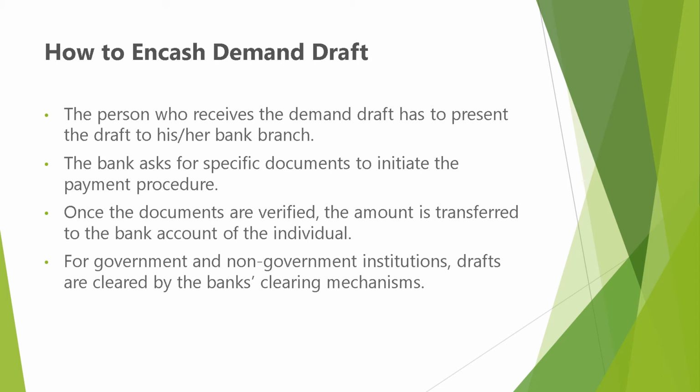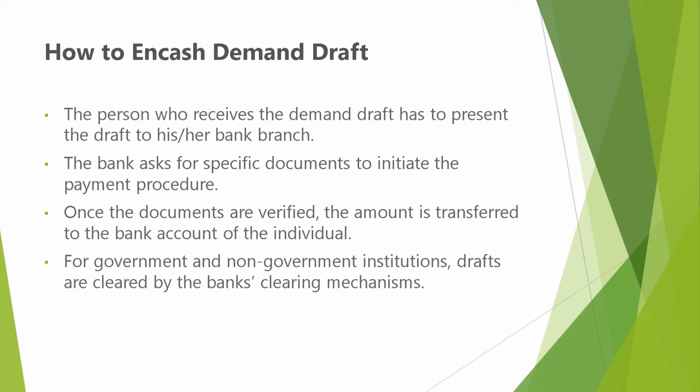Last one, for government and non-government institutions, drafts are cleared by the bank clearing mechanism. Students, you already know from the last lecture that in a demand draft case, one bank is issuing the demand draft and another bank is actually giving the payment of the demand draft. Means there are always two banks involved, or one bank or the same branch can also be involved.